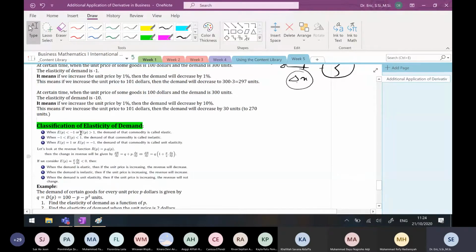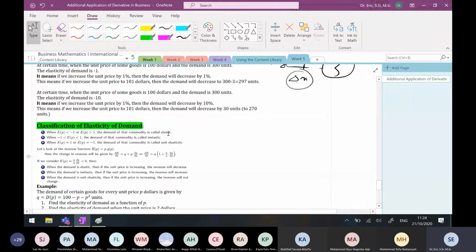In some books, EP can be positive also, but in this course we just consider the negative EP. So we don't look at 0 to 1. When EP is less than -1, we call the demand elastic. When EP is from 0 to -1, we call it inelastic demand. When EP equals -1, we call that unit elasticity.